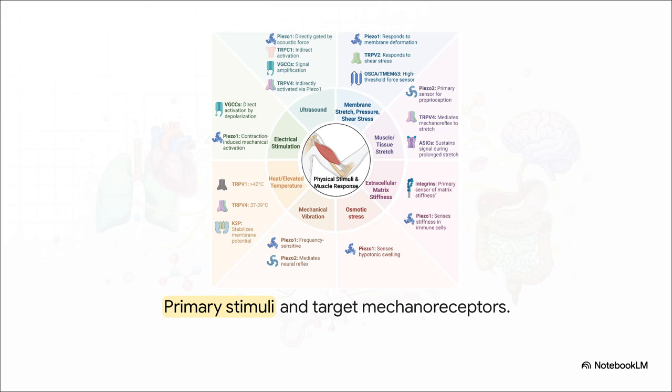And this brilliantly illustrates what's happening at the microscopic level. Look at the sheer diversity of mechanosensitive ion channels embedded right there at the cell environment interface. You've got the piezo family sensing membrane stretch and acoustic force, TRP channels responding to shear stress and heat, and voltage-gated calcium channels acting as these massive signal amplifiers. These proteins are the molecular transducers. They essentially act as your body's physical antenna.